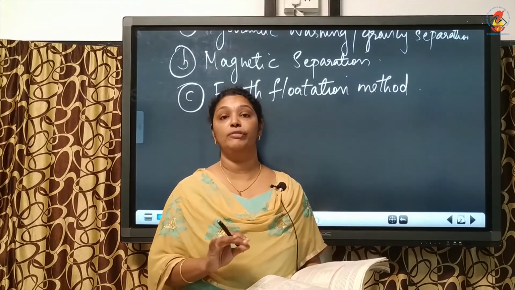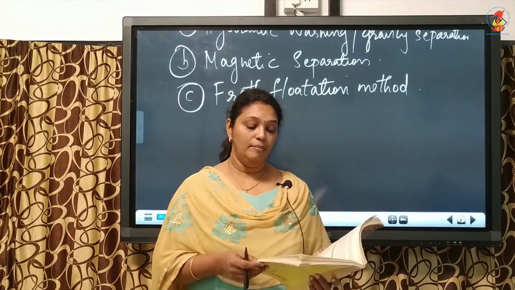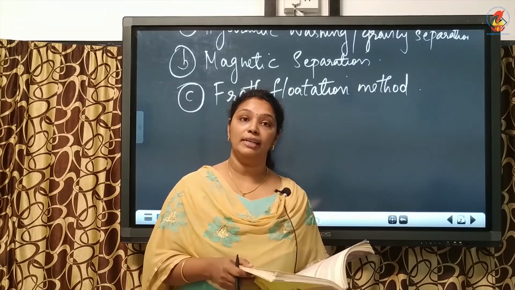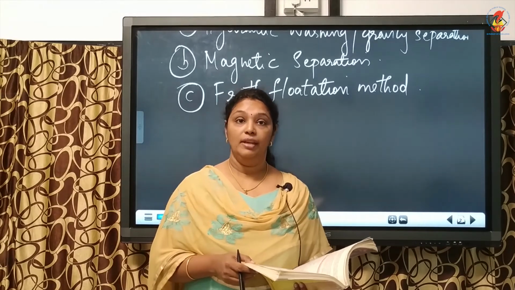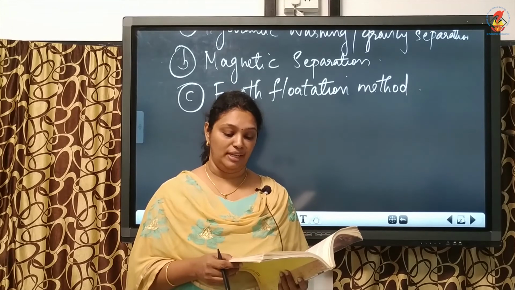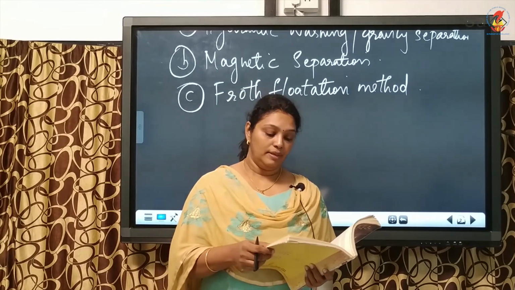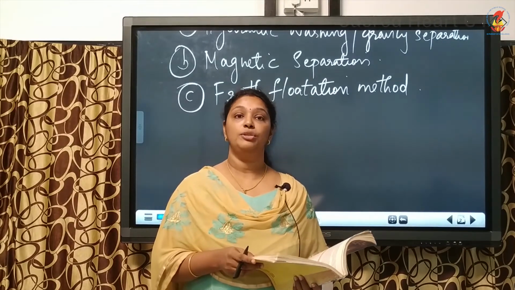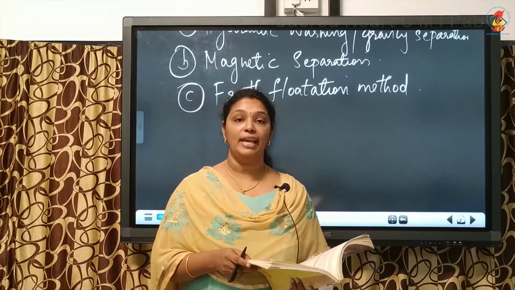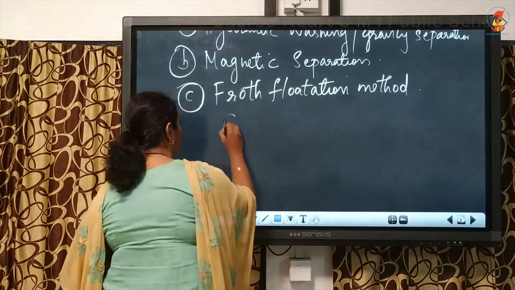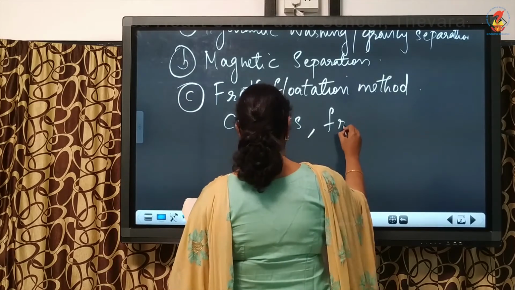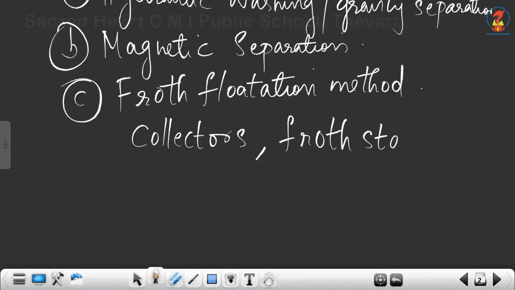That is, the mineral particles get wetted by oil, while the gangue particles are wetted by water. Now what is done in froth flotation is a suspension of powdered ore is made with water, and to this suspension we add two things. One is collectors and the second is froth stabilizers.